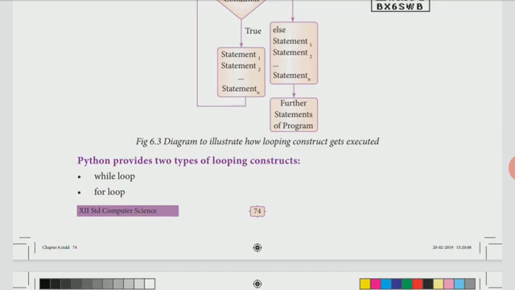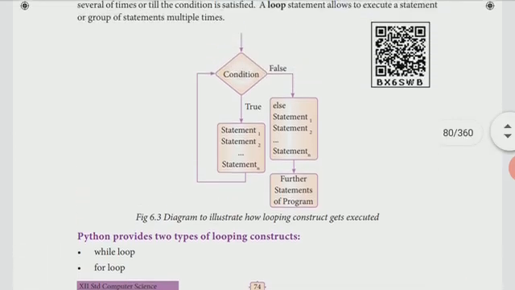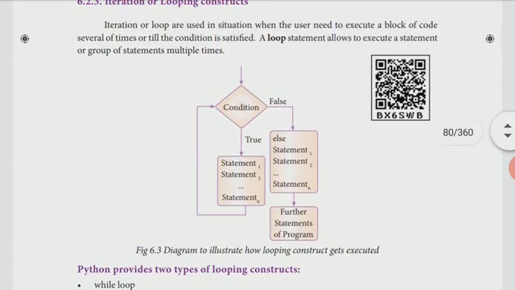Before this, we will see how the looping will be executed. Here, see, this is the example. Here they gave one condition. When the condition is true, then it will execute the first statement, second statement, third statement, till statement n.